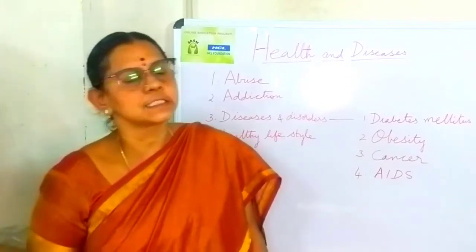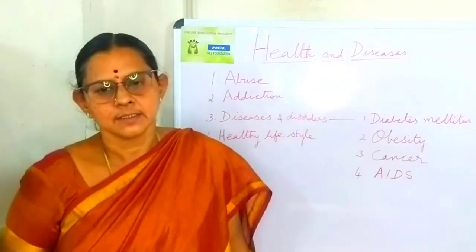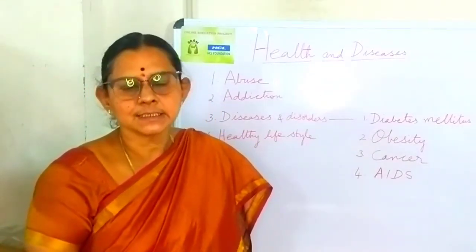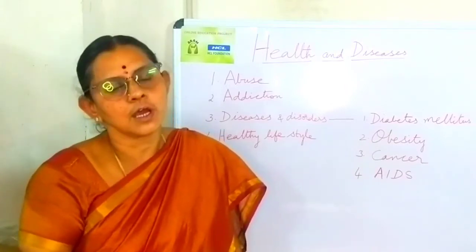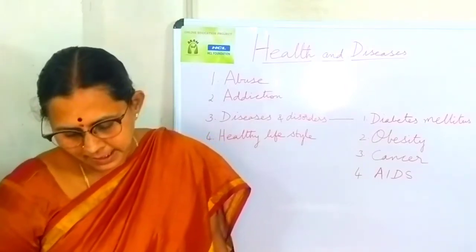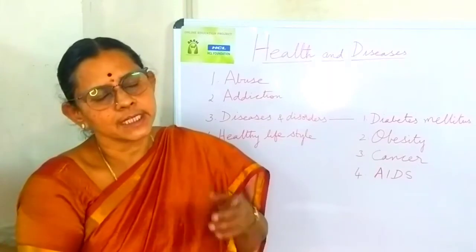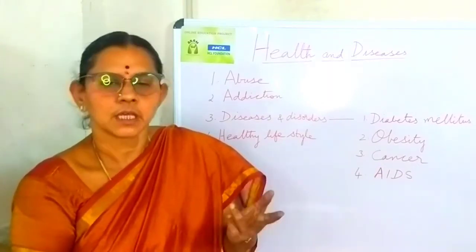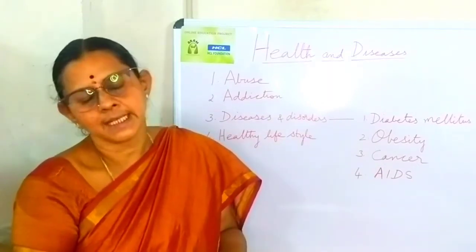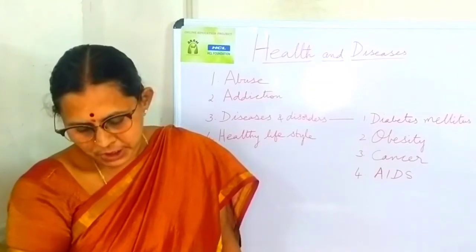Then next is carcinogenic agents. The agents that cause cancer are called carcinogens or carcinogenic agents. These carcinogenic agents may be physical, chemical, biological agents or radiations.